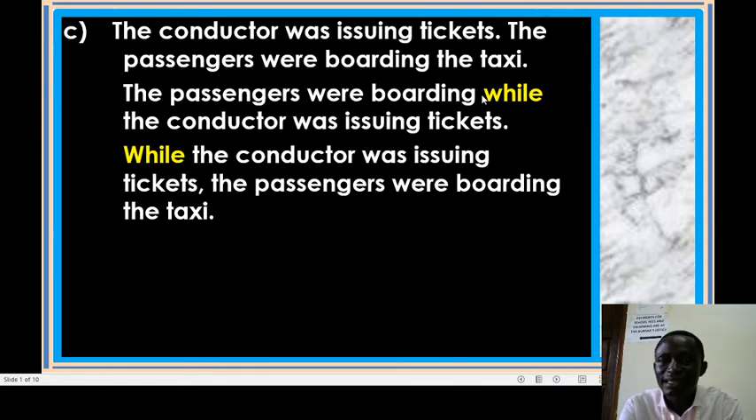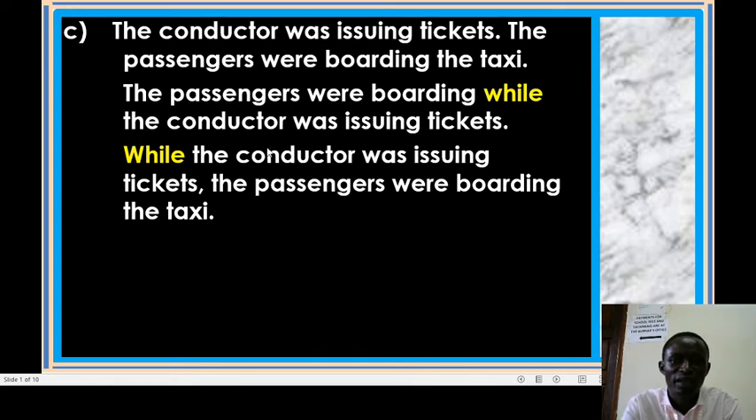What were they boarding? They were boarding the taxi. Don't let it miss. The passengers were boarding the taxi while the conductor was issuing tickets. Then another one says, while the conductor was issuing tickets, the passengers were boarding the taxi.